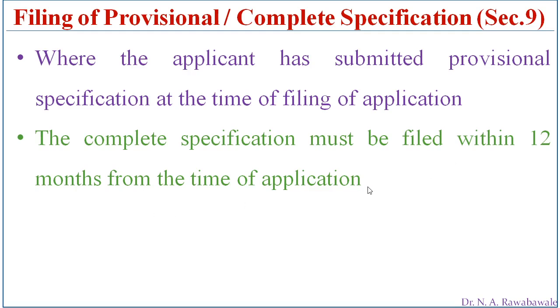Once you submit the application, within 12 months the applicant or inventor has to submit the complete specification.